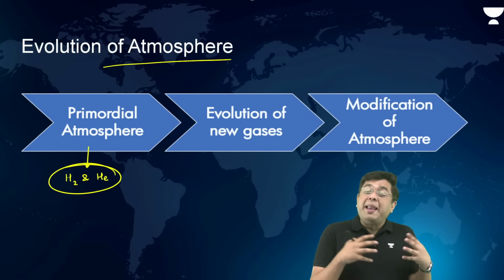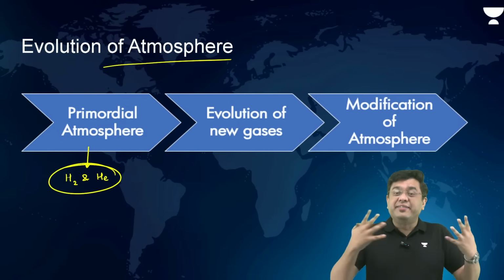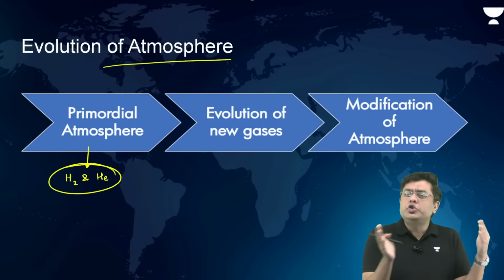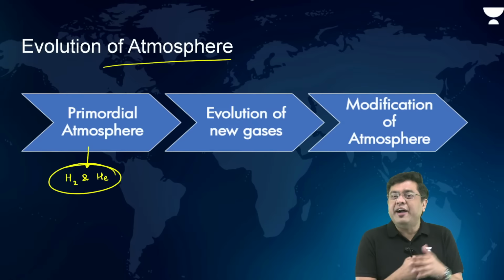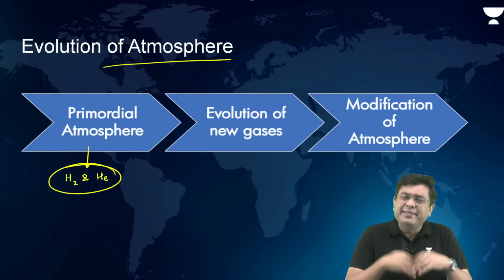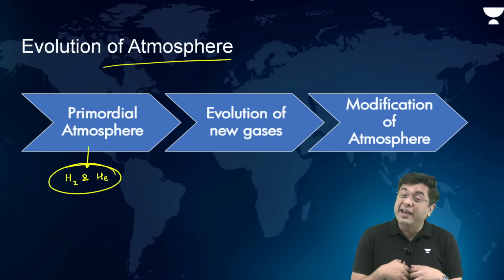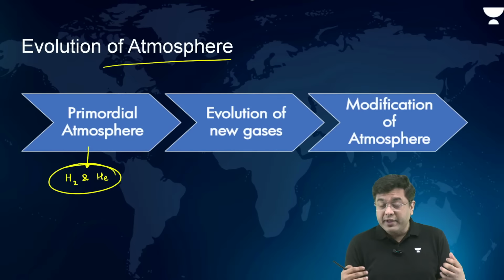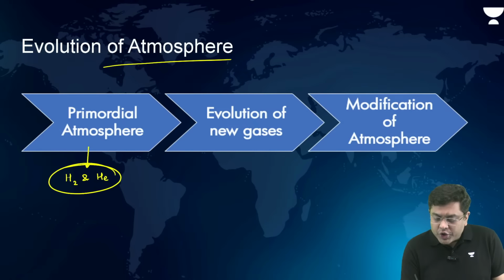Then the planet went through a stage of degasification, where almost around 3.8 to 3.5 billion years ago, you had an excessive amount of volcanic eruptions happening from every different place. That led to the introduction of new gases.